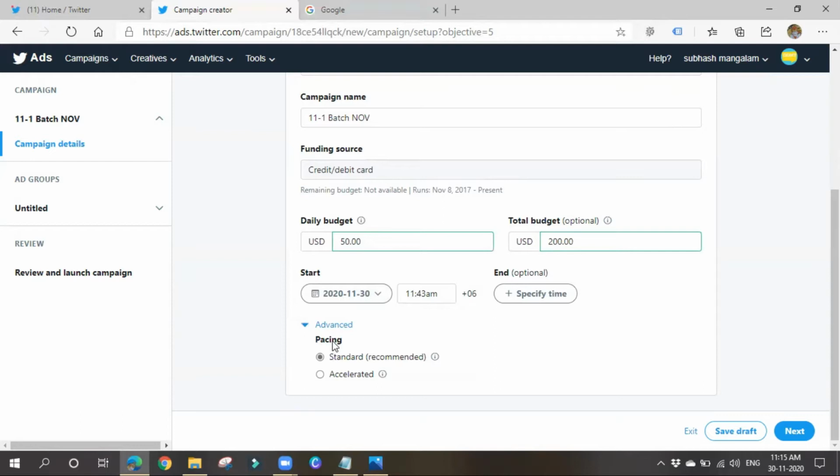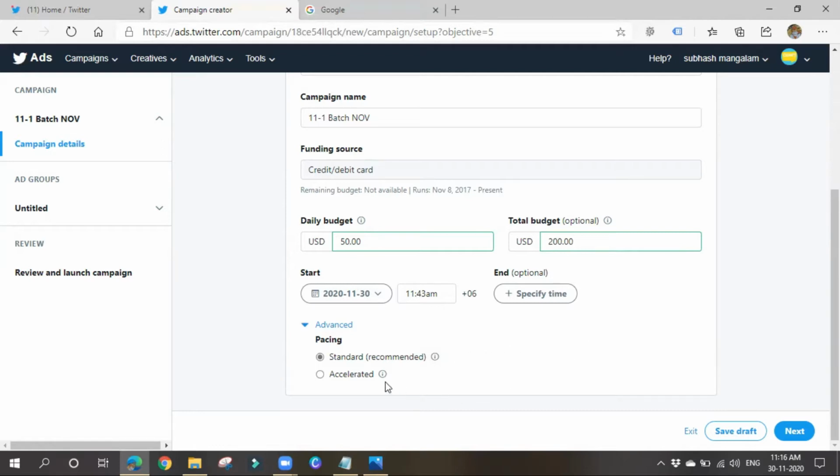Next thing is advanced. Pacing. You have heard about these things, standard and accelerated. Standard means if you want to show your ad evenly throughout the day, then you can go for standard. It is mostly recommended. If you hover over this info option, you can see: show ads throughout the day to spend budget as efficiently as possible.